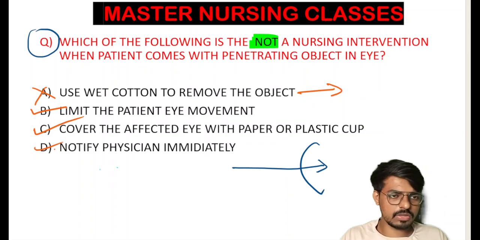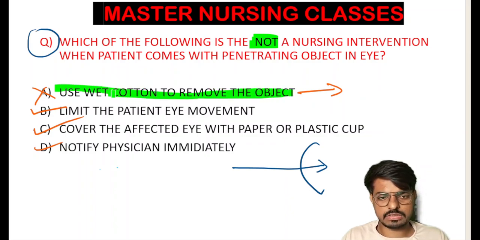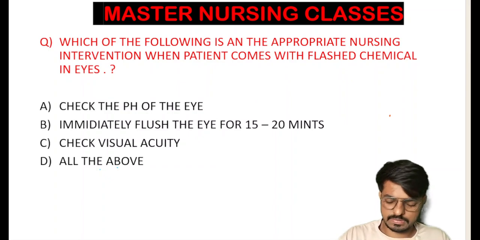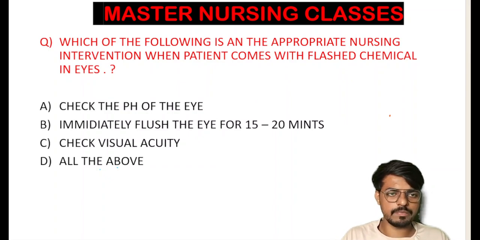So yes, those of you who gave option A as the correct answer for this question, I'm very proud of you all. Yes, this is the correct answer, and this is the intervention we should not do in a patient with a penetrating eye injury. Yes, there is the next question in front of you all. Read the question properly and give the best answer.